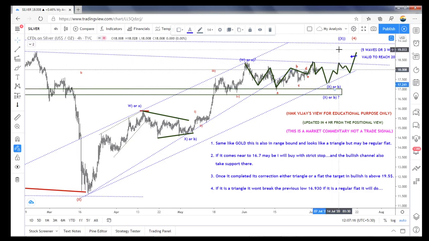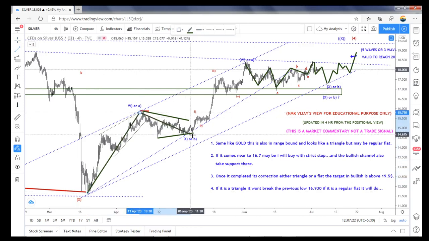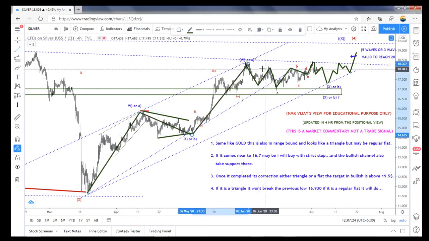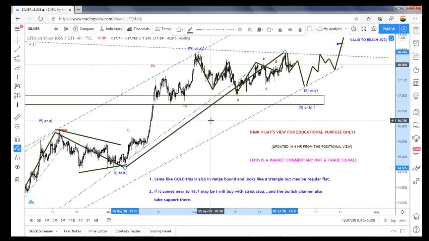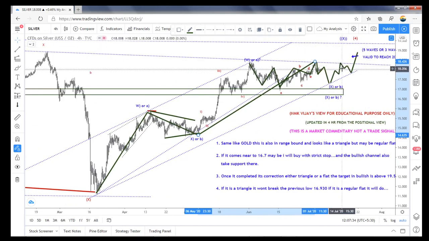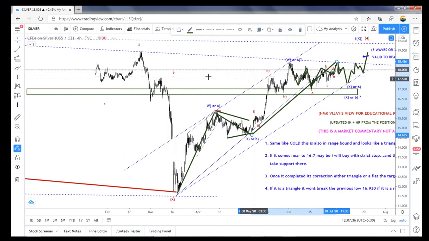So if it is shooting again and again, see, this is A, B, C completed. Whether it is completed here or here, that is the question mark. Or still one more wave is possible. We don't know anything.